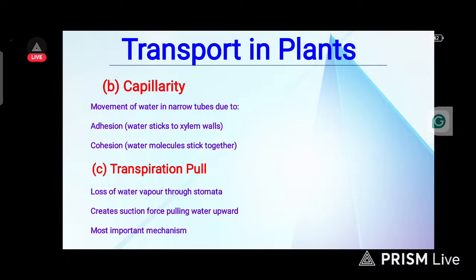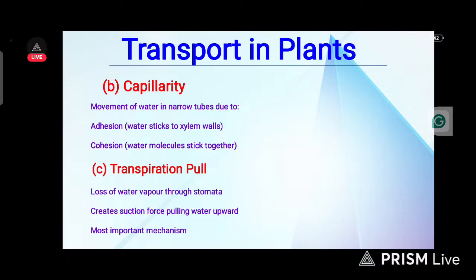This transpiration pull helps to push water from the root to the top, to the leaves of the tree. It is the most important mechanism, especially for tall trees. It helps in transporting water and other minerals from the root to the leaves of those trees. I don't know, maybe you are getting it.